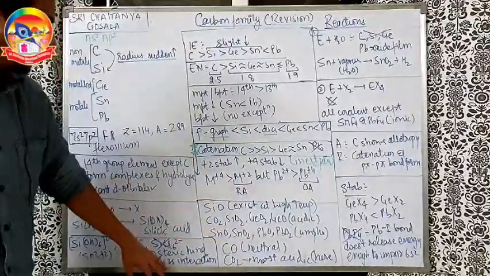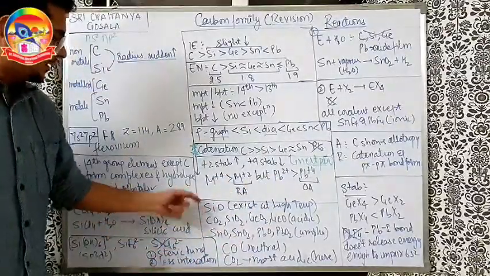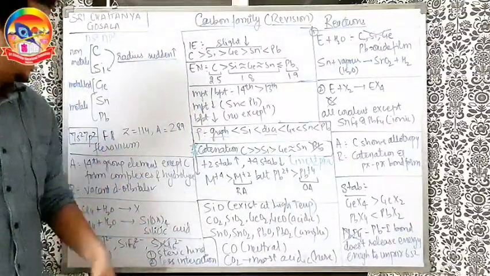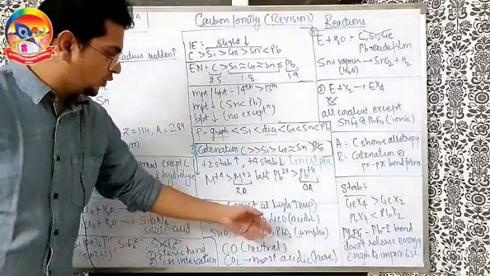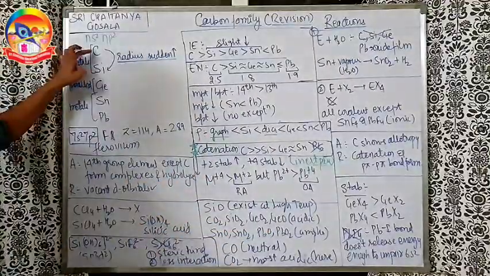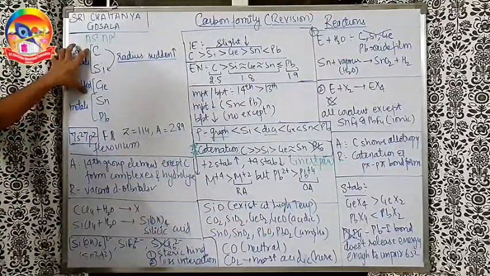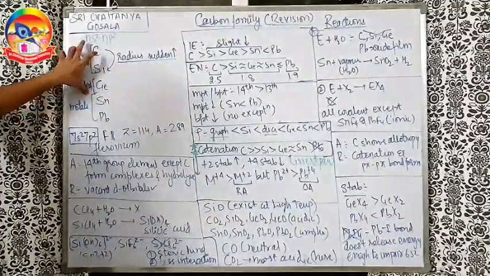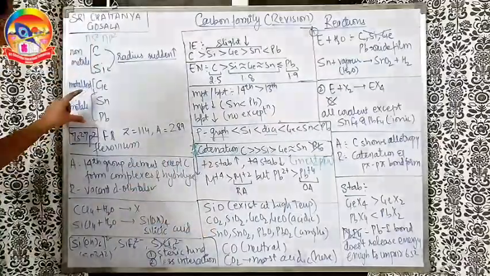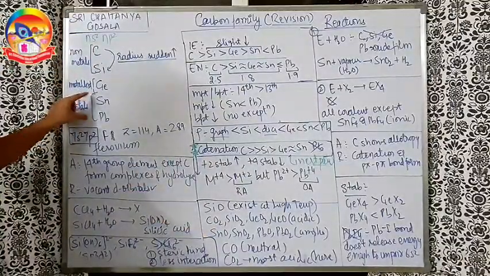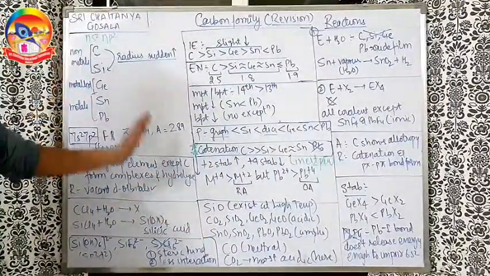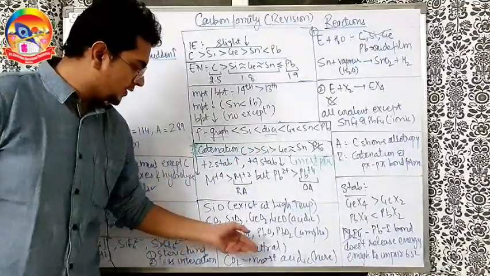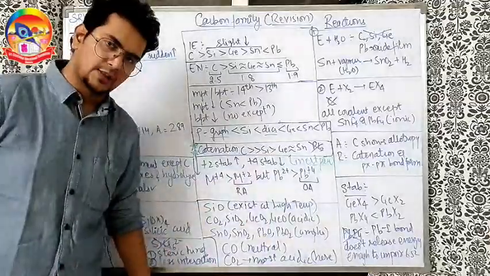Now this is the list of all the oxides we have to study here. Silicon monoxide exists only at high temperature. No need to compare its acidic and basic nature. CO2, SiO2, GeO2 and GeO, all of them, that means carbon, silicon, germanium oxides, are acidic in nature. As we go down, SnO, SnO2, PbO, PbO2, because two oxidation states, +2 and +4, are there, that's why two different oxides are also formed. SnO, SnO2, PbO, PbO2 are amphoteric in nature.